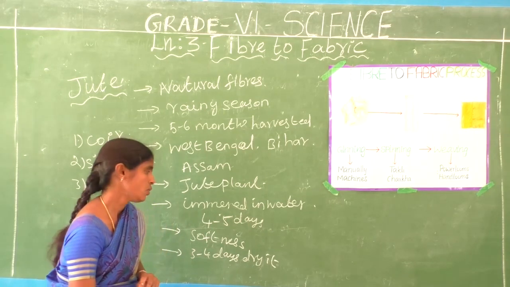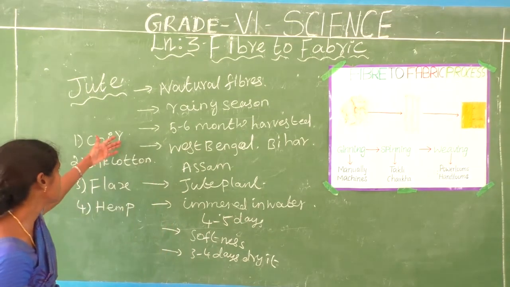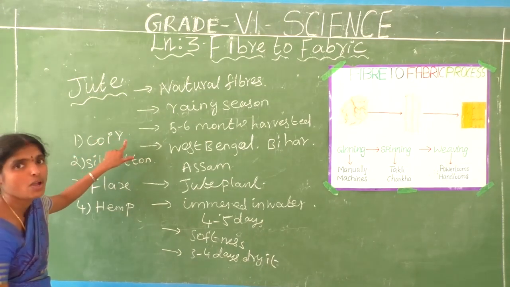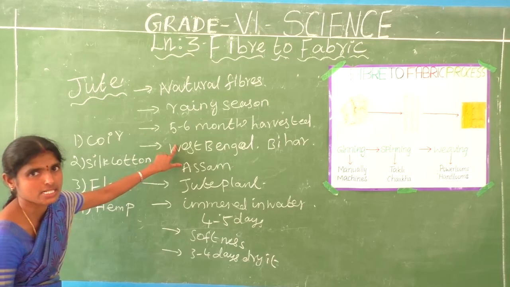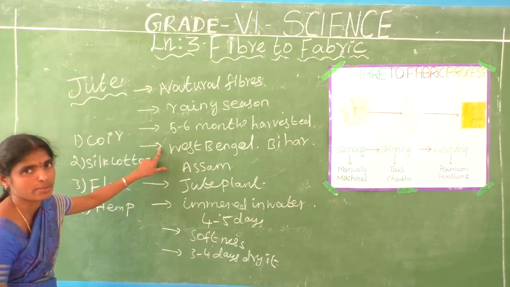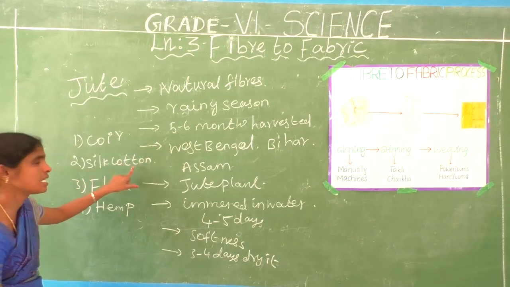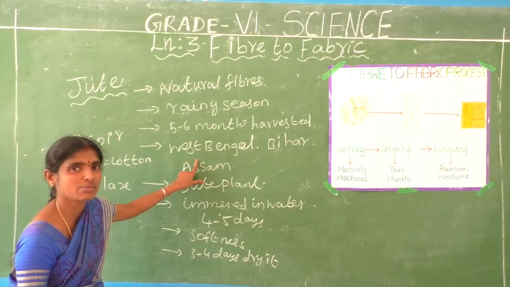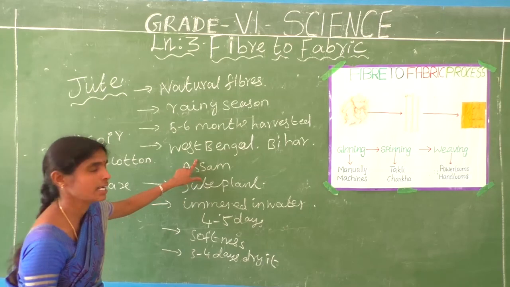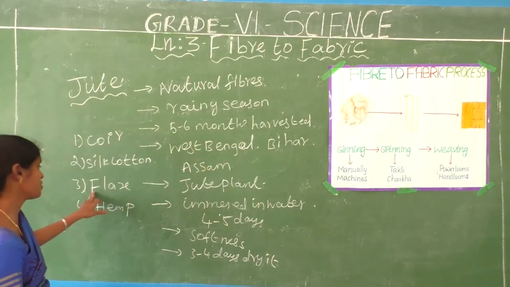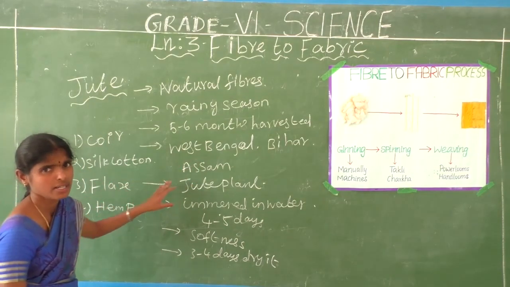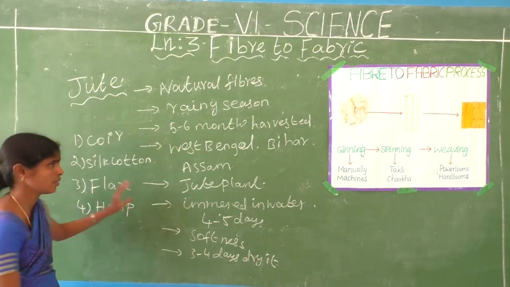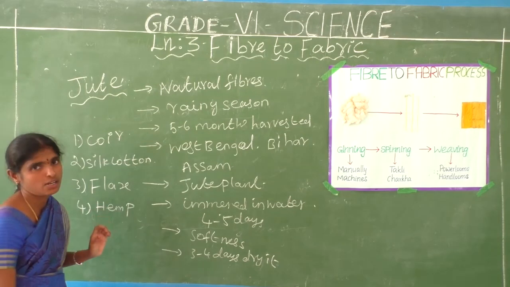Okay. Then what are the other natural fibers? Coir means obtained from the outer shell of the coconut. That's also a natural fiber. Another one is silk cotton. Silk cotton is obtained from kapok trees. Another one is flax, also the stem of the plant, and hemp, also the stem of the plant. These are some natural fibers.